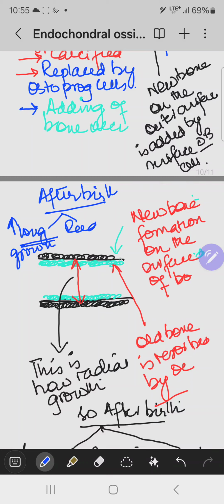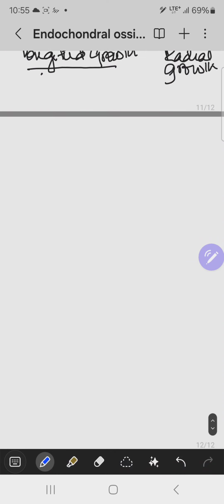Apposition means that, for example, if this is the shaft of the bone, and this is the outer surface of the bone, the black color is the new bone. When the new bone is formed, the old bone, in light green, is replaced by osteoclastic cells, and this is how the radial diameter of the bone increases. That is called appositional growth.